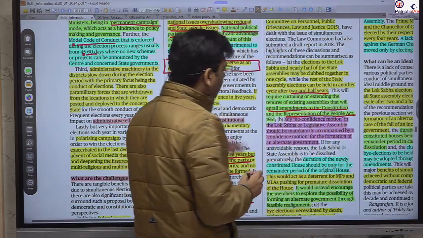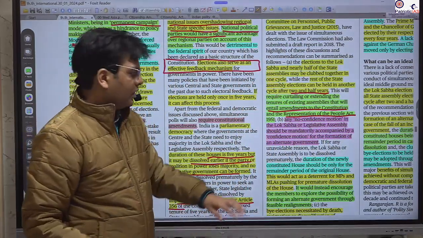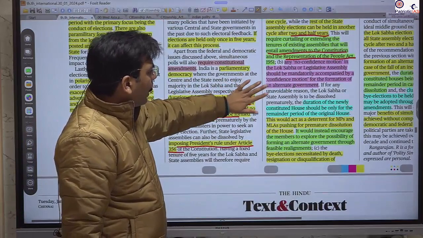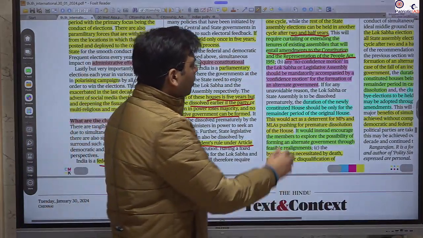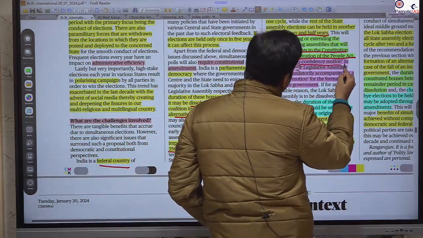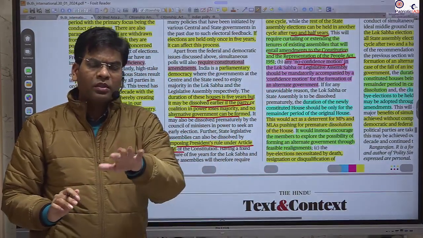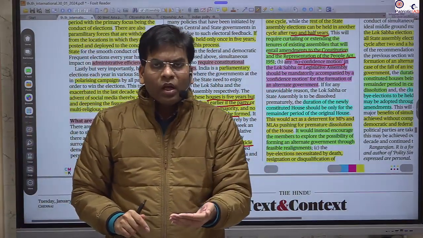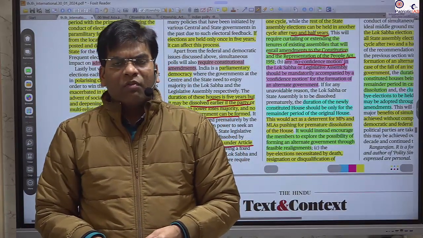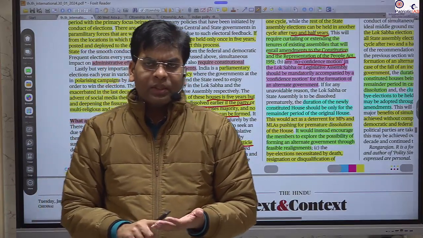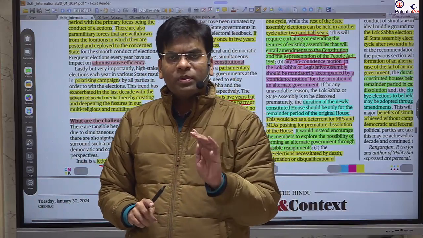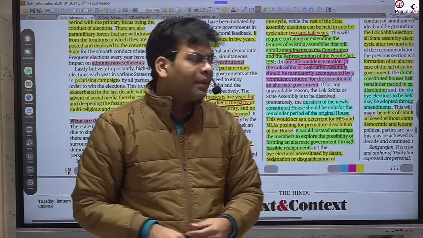It needs an amendment to the Constitution again and to the Representation of the People Act, because you need to fix the tenure. There will be no resolution, and there will also be no no-confidence motion. If you are going to pass a motion of no confidence, simultaneously you should have proof that you have the majority to form a government as well.